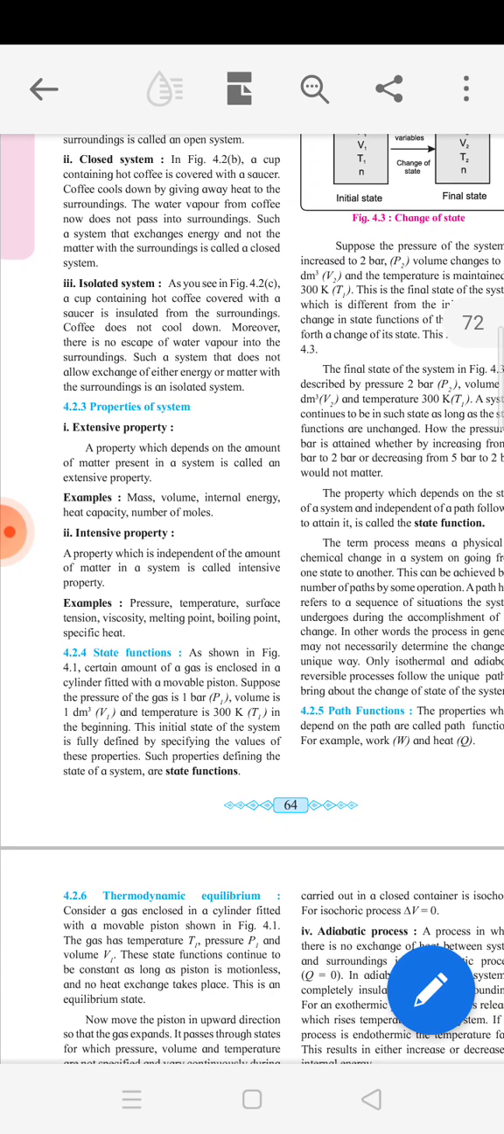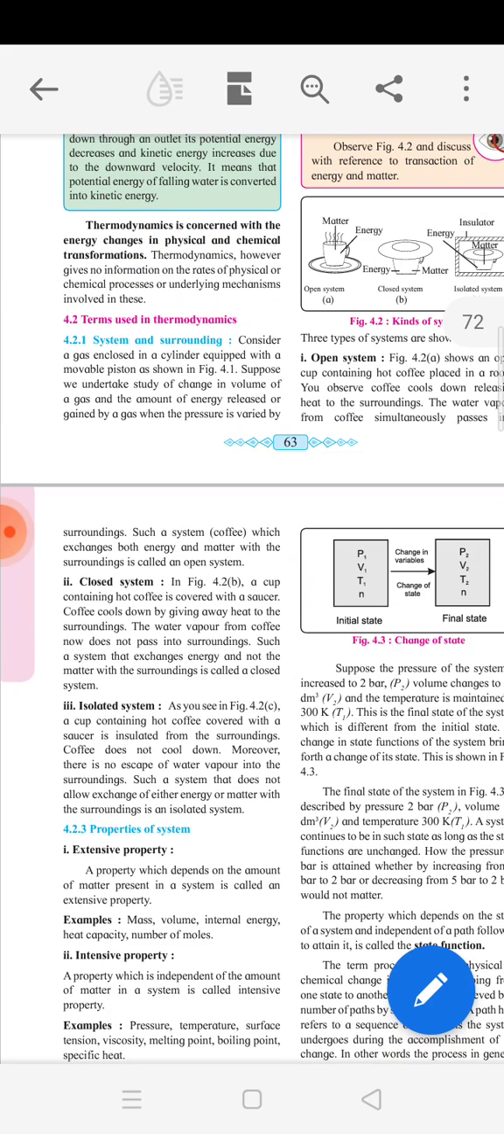Okay, then system and surrounding. These are the two important terms used in thermodynamics. System means, for example, the reaction mixture that is placed in a flask. Okay, so that is the system. And when the flask is kept in a bath, a thermostat bath, that is its surrounding. Okay. Then the type of system. There are three types of system: open system, closed system, and isolated system. Okay. So this is about the thermodynamics.